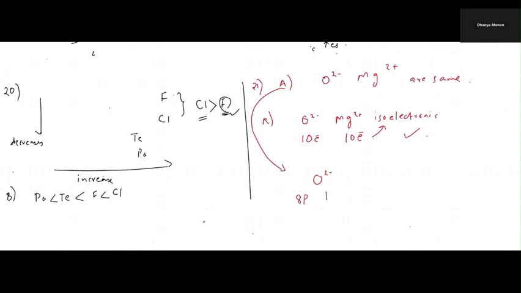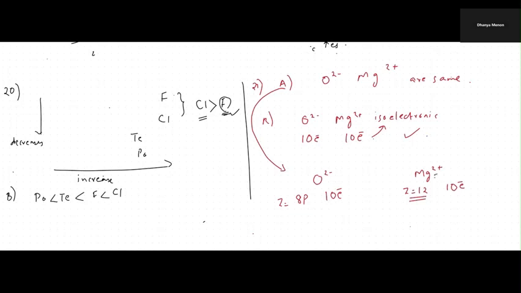For Mg2 plus, there are 12 protons and 10 electrons. So the nuclear charge over here is more, right? The nuclear charge is more. And also the electrons are lost from magnesium, only 10 electrons are there.